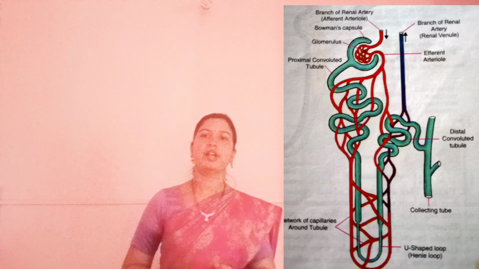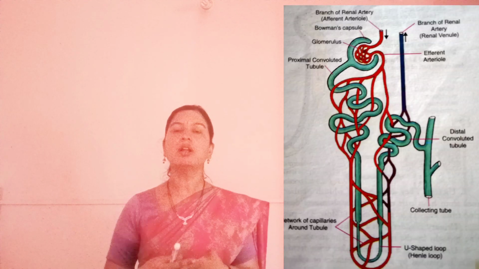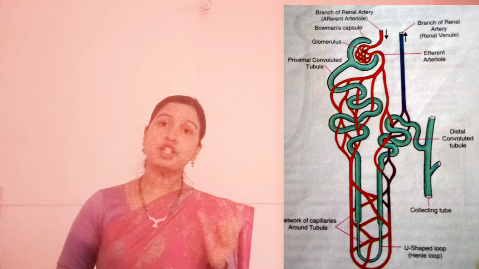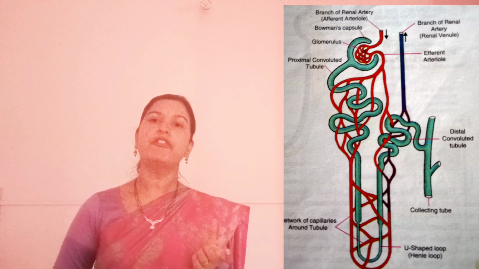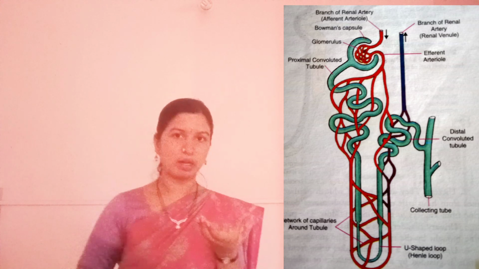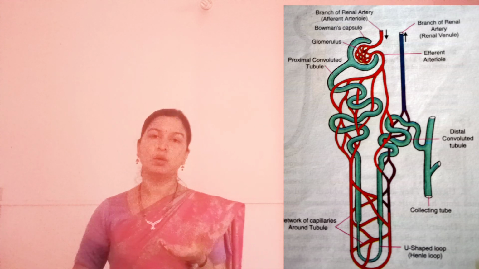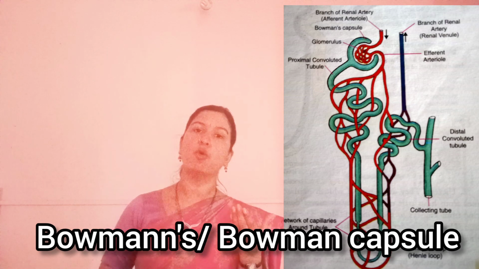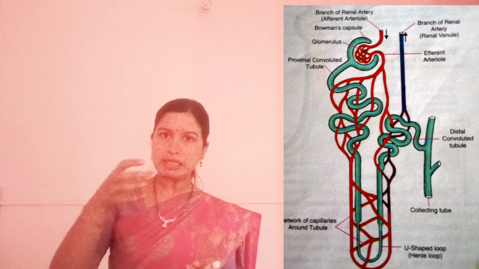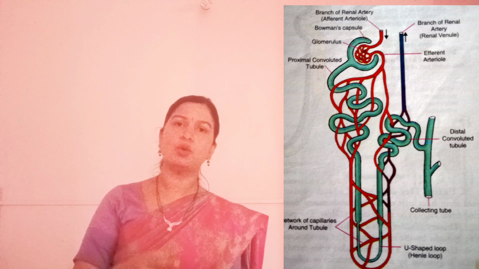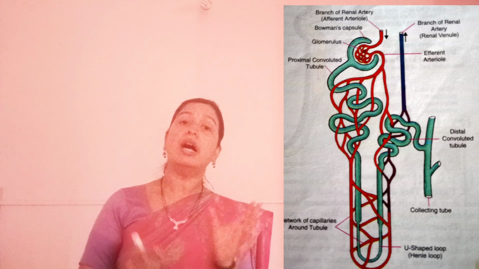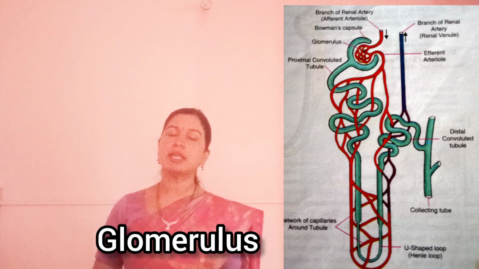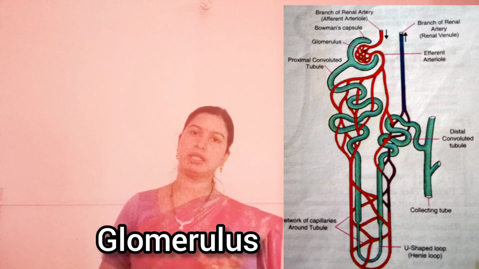Each filtration unit, or each nephron, consists of these many parts. Each nephron consists of a cup-like structure which is called Bowman's capsule. B-O-W-M-A-N-'S, Bowman's capsule. And if you see inside this cup, the Bowman's capsule, there is a bunch of blood vessels or capillaries, and these capillaries are termed as glomerulus.